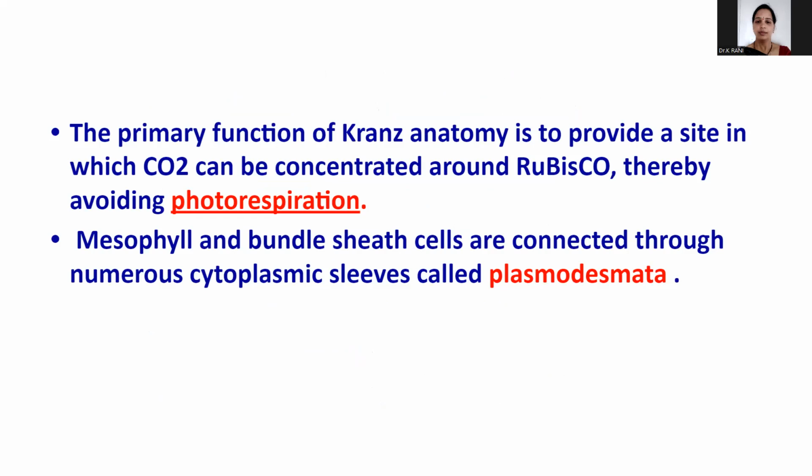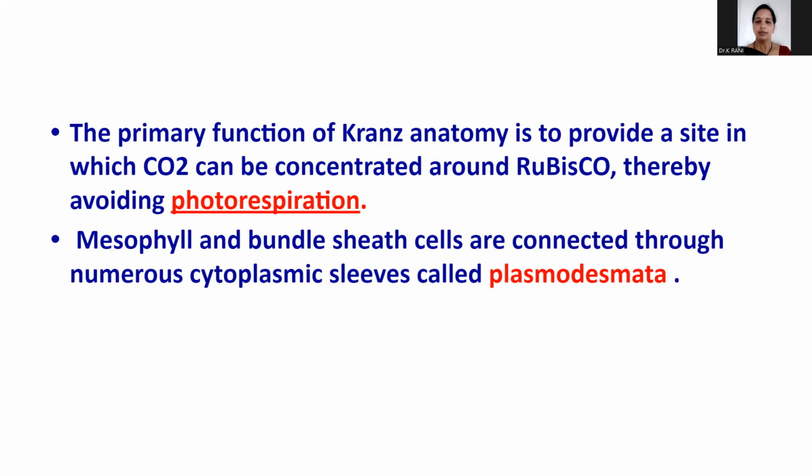Okay, and next, the purpose, the primary function of Kranz anatomy, is to provide for carbon dioxide to be concentrated around the rubisco. Yesterday, in the C3 cycle, we discussed that rubisco. So in these C4 plants, there is avoidance of photorespiration.